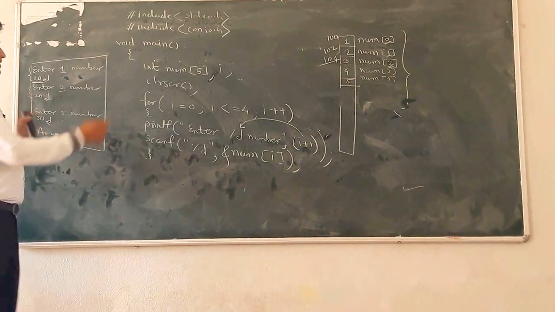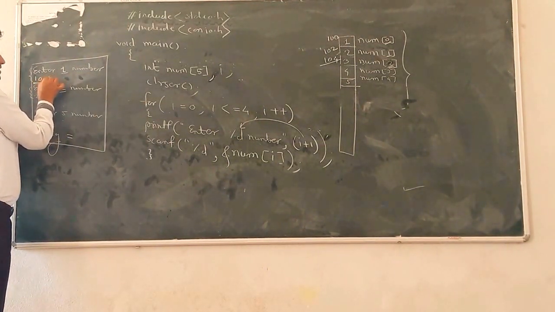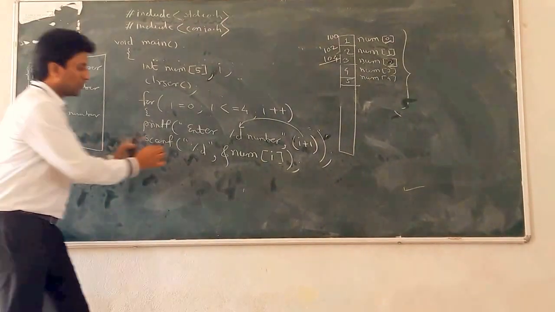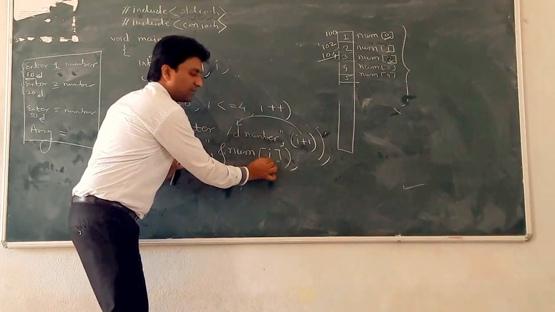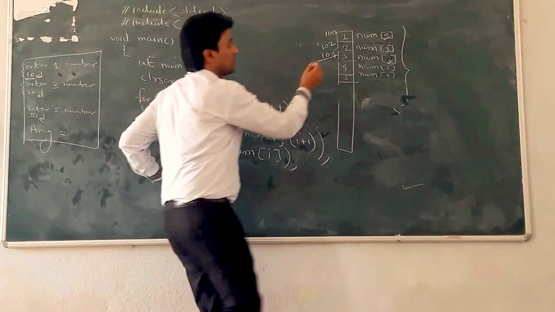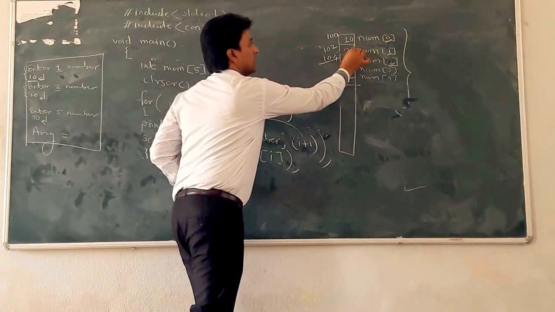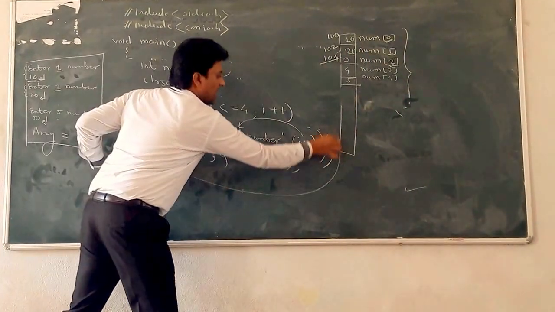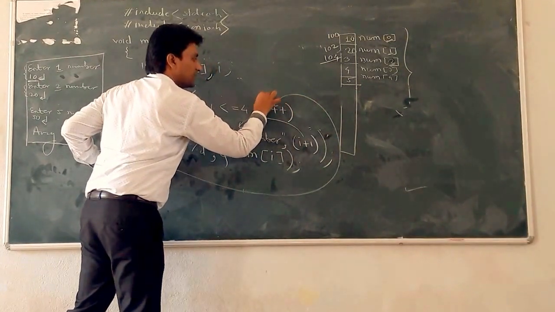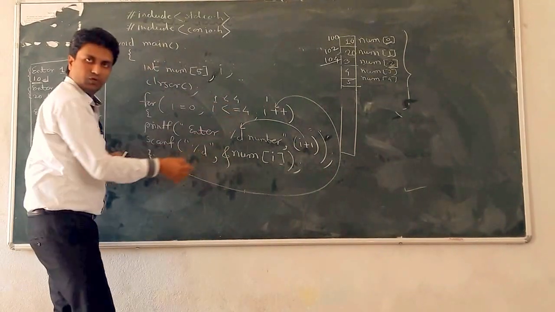Complete. So what happens? First the message, enter first number. The user enters 10, presses enter, and that number is stored at which location? Address of num of I, which means here 0. So 0 is here. Suppose the second time, I plus plus, I becomes now 1, and 1 is less than 4, condition true.